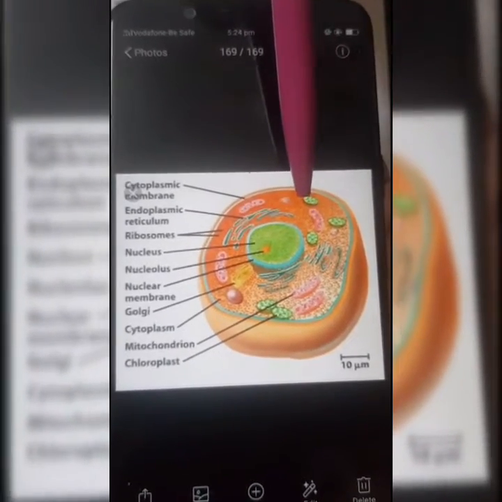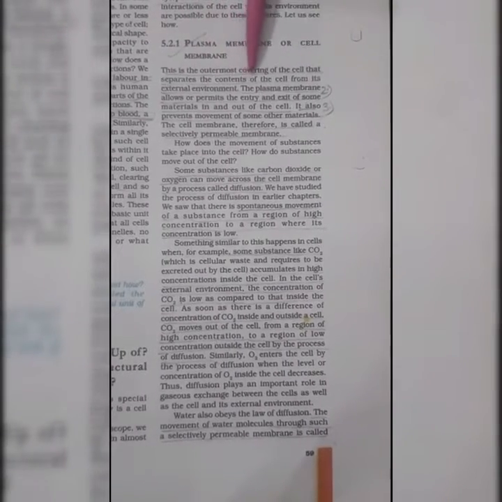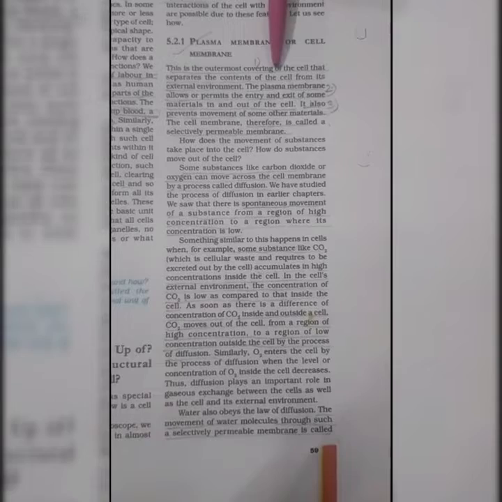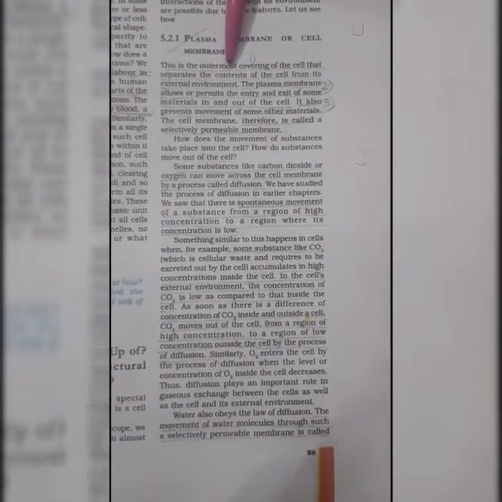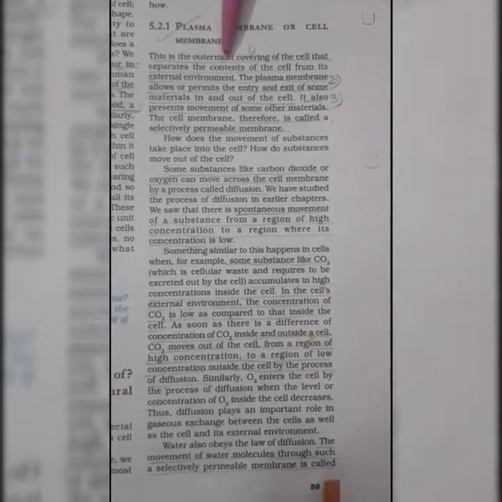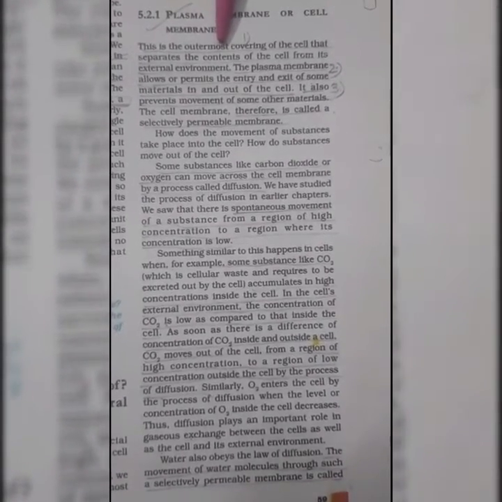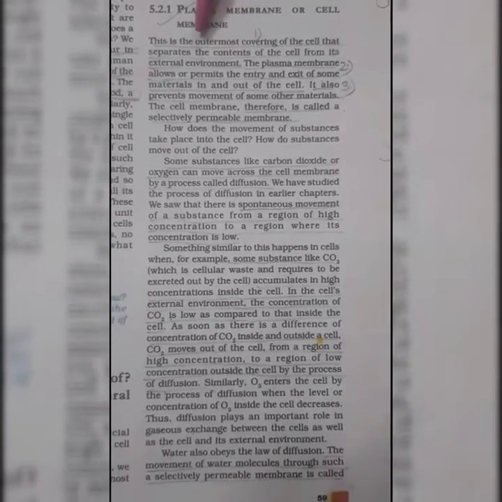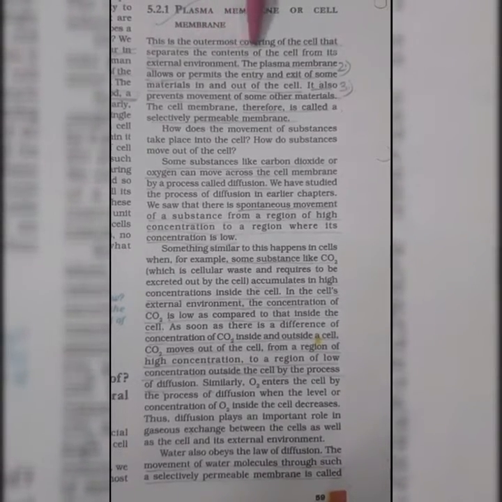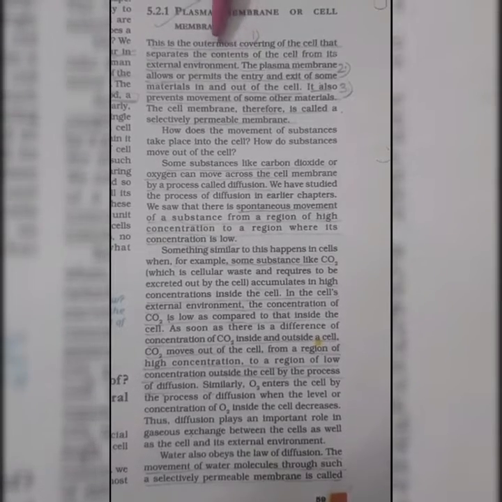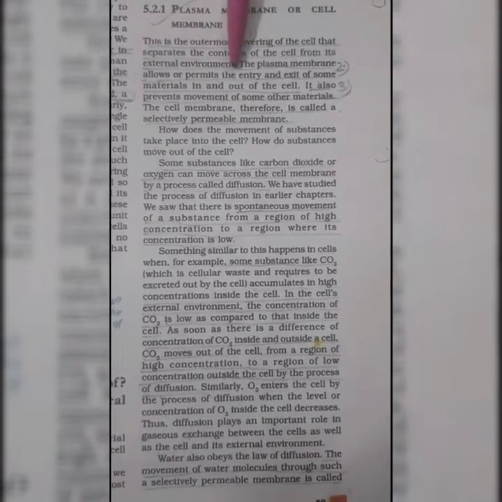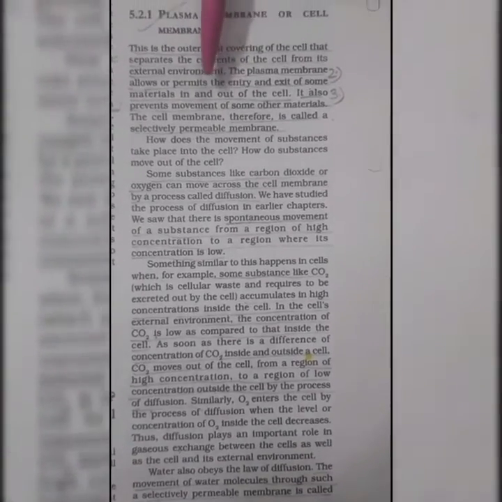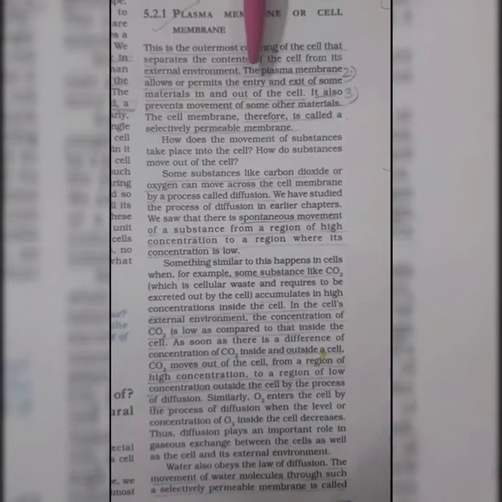Now we will take up the plasma membrane. Here you can see the plasma membrane is the outermost covering of the cell that separates the contents of the cell from the external environment. Its function is that it protects the cell as it forms the outer covering of the cell, and it encloses the content of the cell and separates it from the external environment. The plasma membrane also permits the entry and exit of some material in and out of the cell. Now what does this mean?